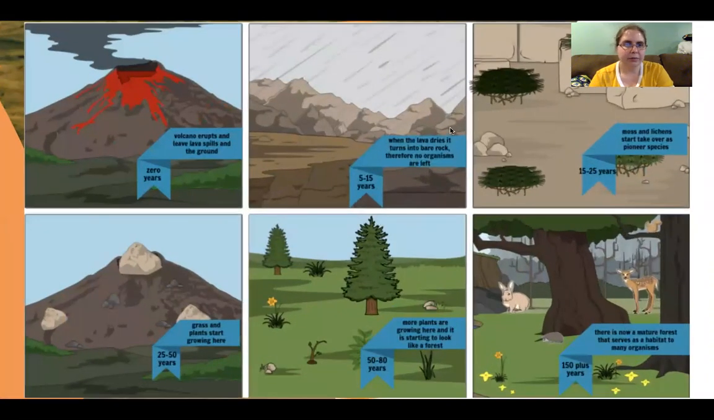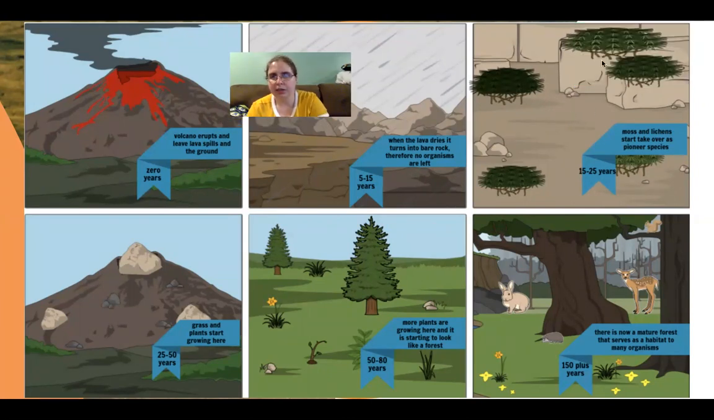Just another example: a volcano erupts, the lava comes down, it covers everything, and when it cools down, it forms hard rock. The lava dries, turns into bare rock. There might have been an ecosystem there at one point, but the lava destroyed everything, and now you're just left with bare rock.